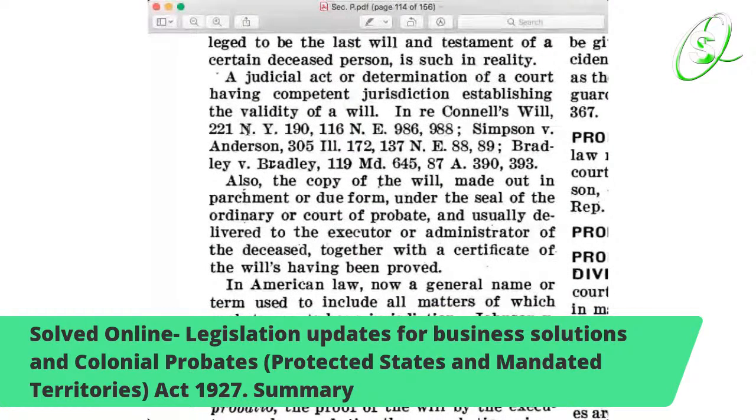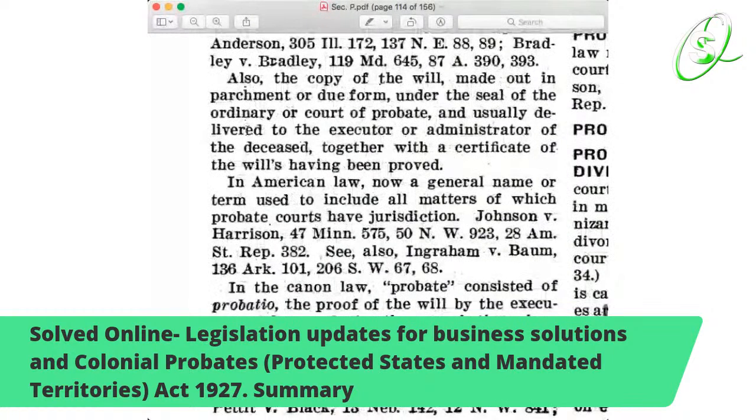Also, the copy of the will made out in parchment or due form under the seal of the ordinary of court or of probate, and usually delivered to the executor or administrator of the deceased, together with a certificate of the will having been proved, as you can see. So that's what it is.